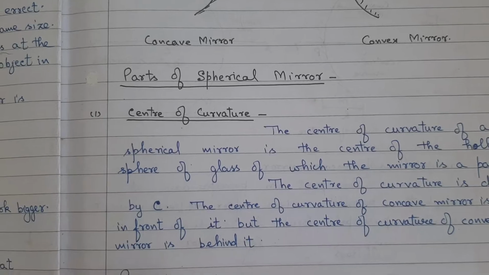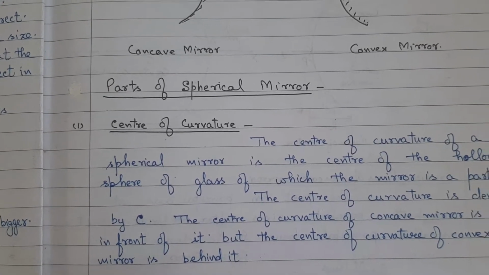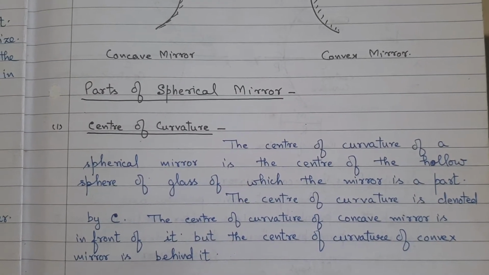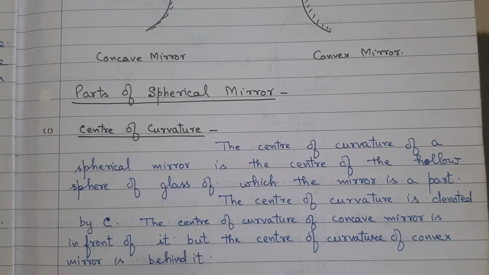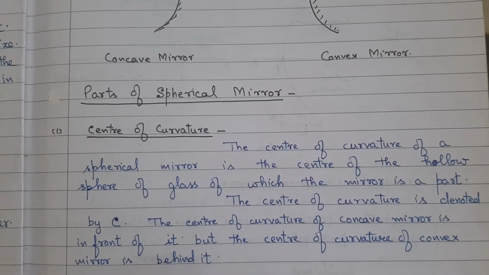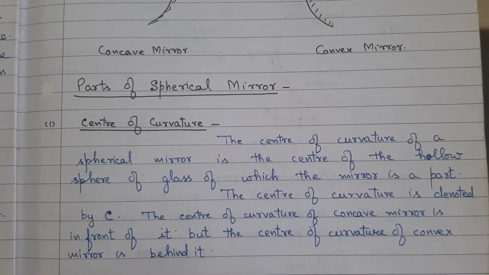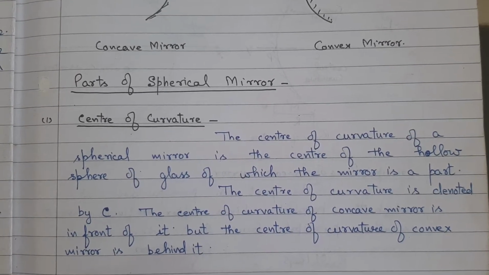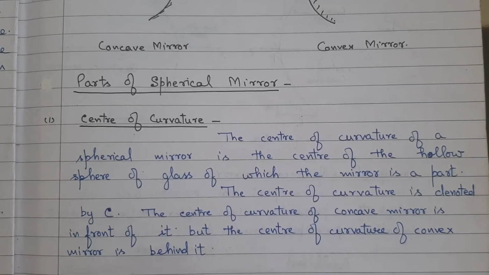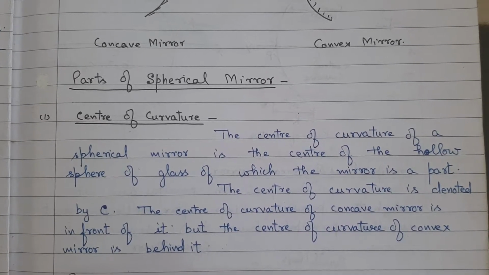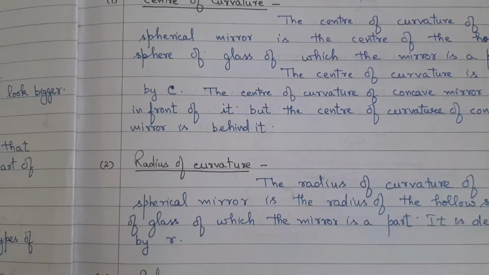Parts of spherical mirror. Number 1, center of curvature. The center of curvature of a spherical mirror is the center of the hollow sphere of glass of which the mirror is a part. The center of curvature is denoted by capital C. The center of curvature of concave mirror is in front of it, but the center of curvature of convex mirror is behind it.